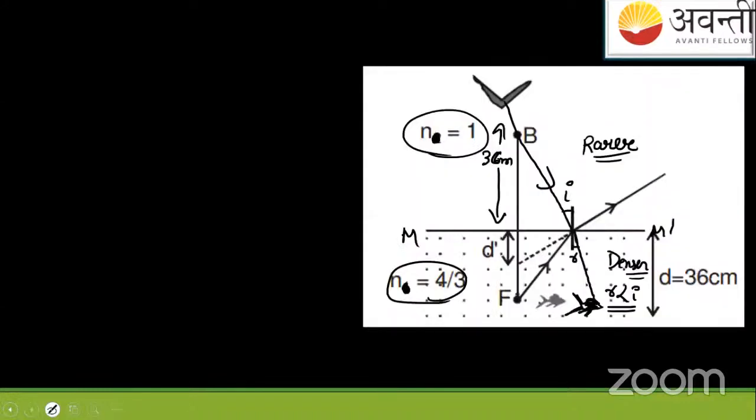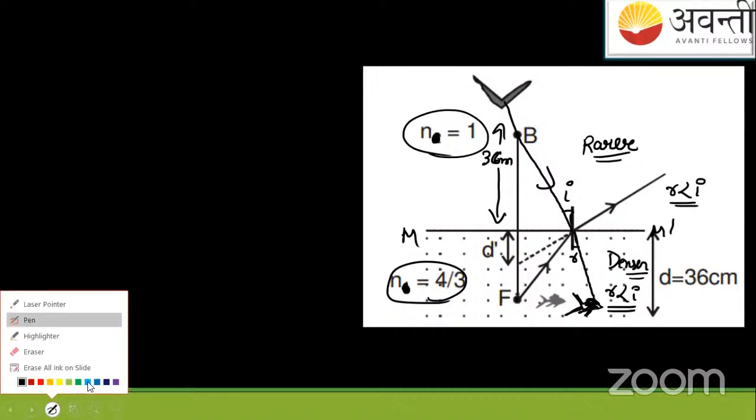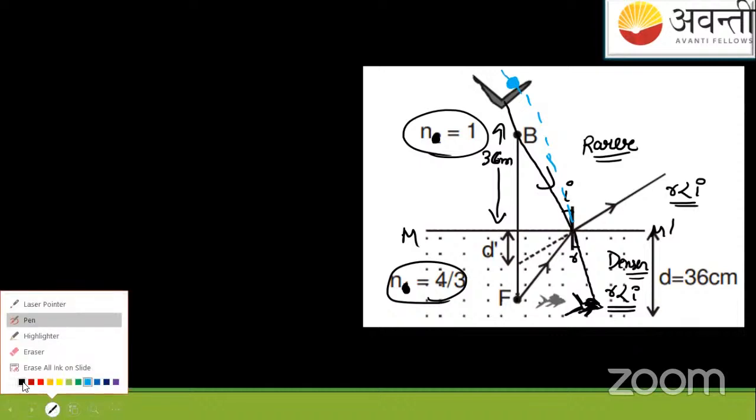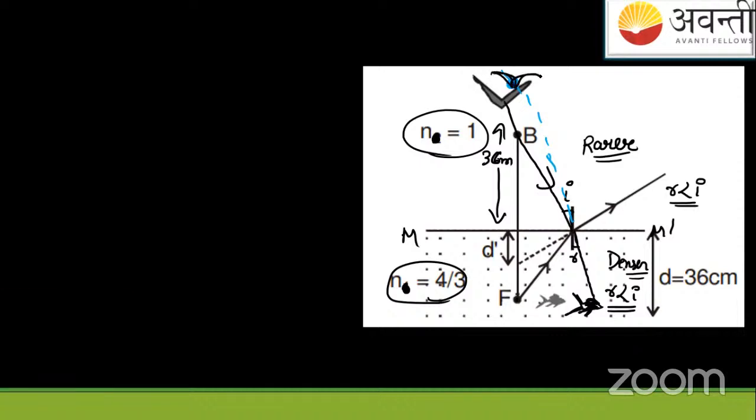Now let us apply this here. So here we are getting I is greater than R because it's from rarer to the denser, so it deviates towards the normal. When this ray is extended back, let me show you with the blue color, when this ray refracted in the denser medium is drawn back, it will meet here. So the bird's new location, or the image of the bird, will be here.